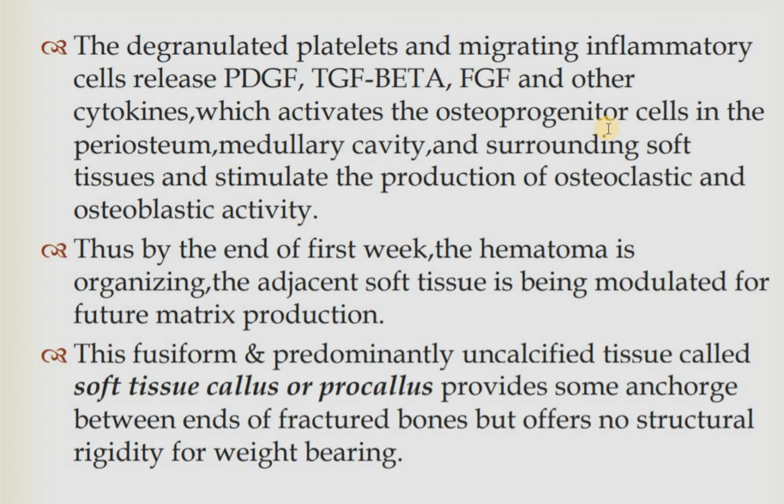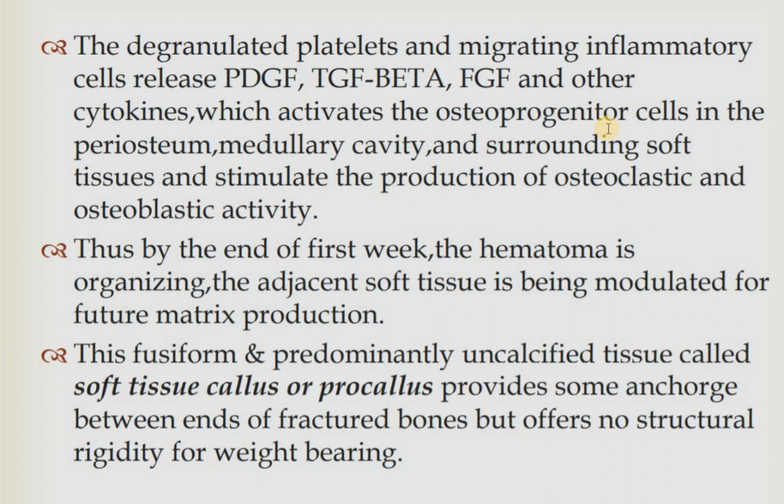The progenitors of the osteoblast cells are activated, in the periosteum, medullary artery and surrounding tissues, to stimulate production of osteoclastic and osteoblastic activity. Osteoclast helps to remove the dead bone tissue and other dead bone debris. Osteoblast helps in new bone formation.